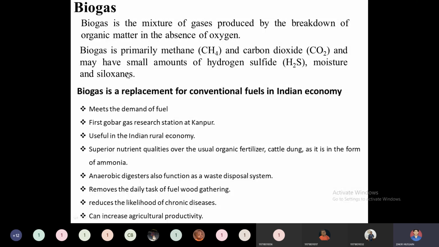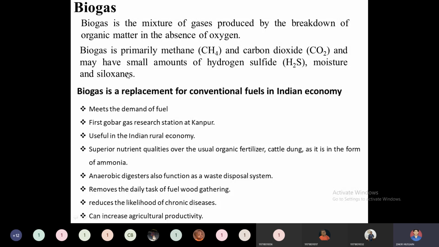Biogas is the perfect replacement for conventional fuel in the Indian rural economy. This biogas is very important because the rural economy is entirely dependent on agrarian or agricultural activities. In agricultural activities there is much possibility of producing large amounts of biomass, whether plant-based or animal-based. So these biomasses will be very much available in rural India.